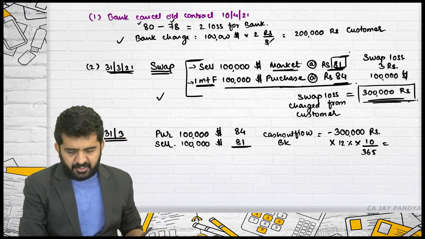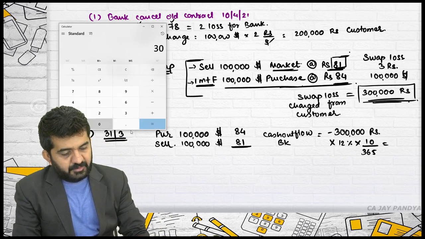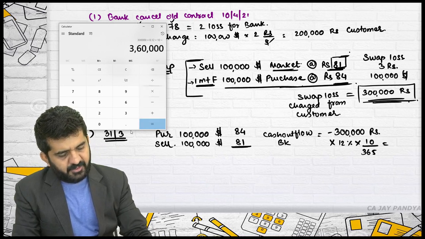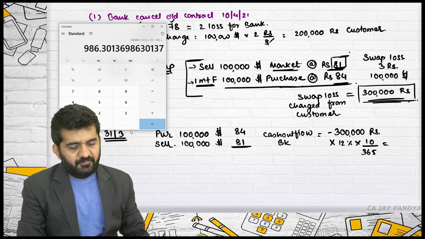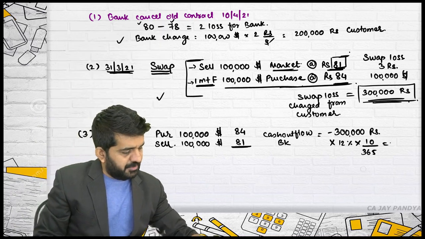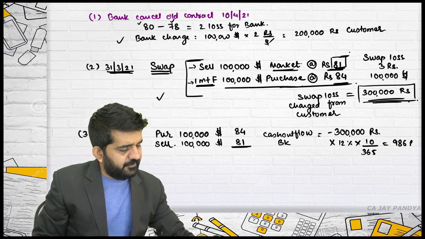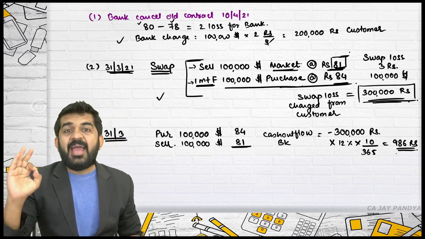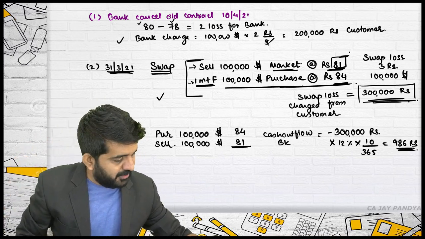This is the interest. Let me find out. 3 lakhs rupees multiplied by 12% into 10 divided by 365. It is 986 rupees. Is it alright? Bank will charge this money.